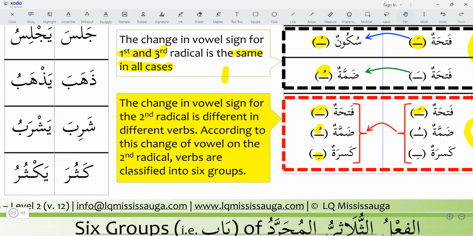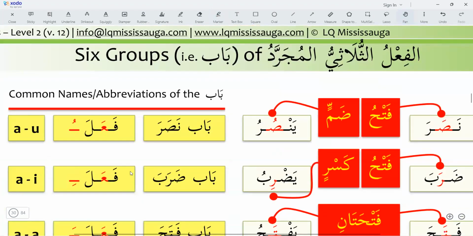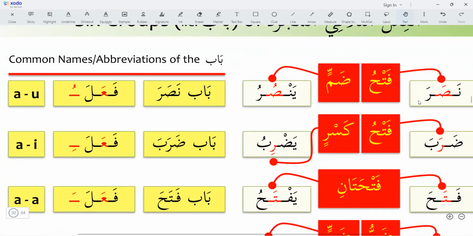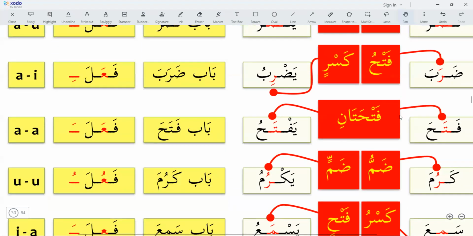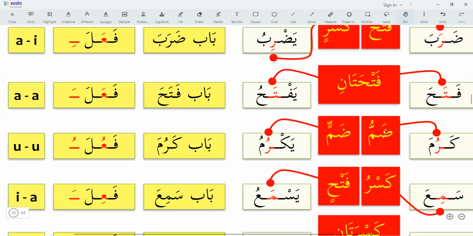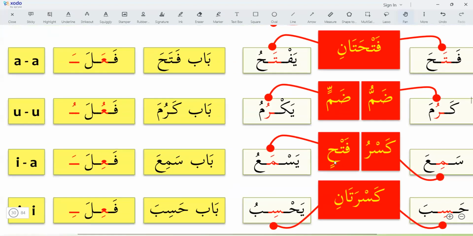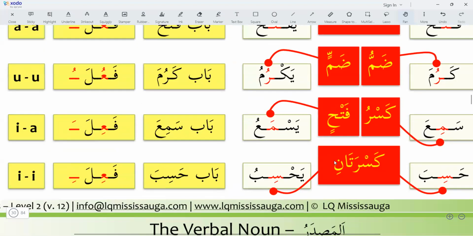are classified into 6 groups. So there are 6 groups we take from the fi'l madi and we change into fi'l mudare. About the 6 groups, here you will learn: first group is fatha dhamma. Second group is fatha kasra. Third group is fatha fatha. And the fourth is dhamma dhamma. Then the fifth is kasra fatha. And the sixth group is kasra kasra.